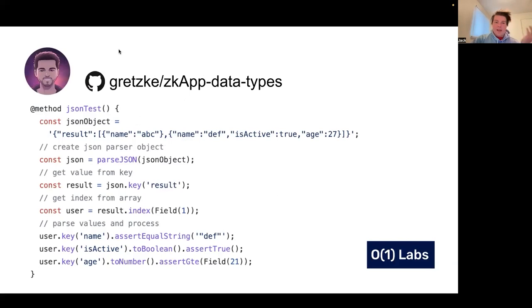Here are a couple of libraries that people have worked on in the ecosystem. This one's from Gretzky. This is ZK app data types, and it includes lots of things, but JSON parsing is maybe the most interesting thing. So we can parse JSON right in the circuit and prove that we've done it all correctly.